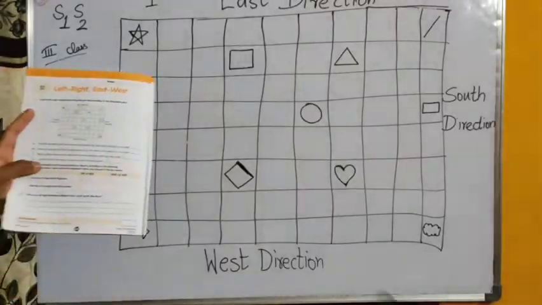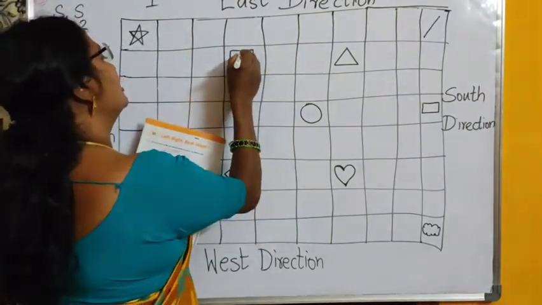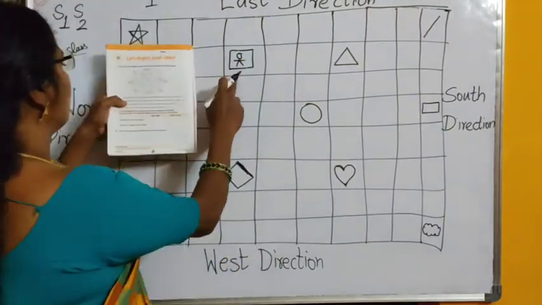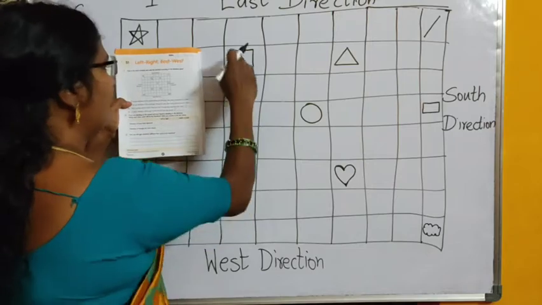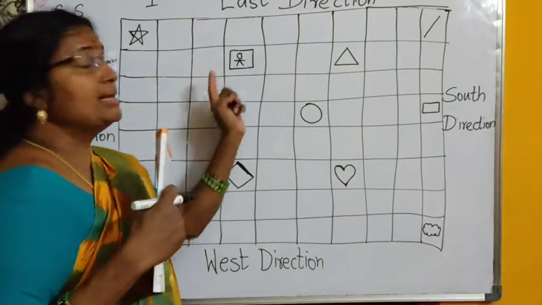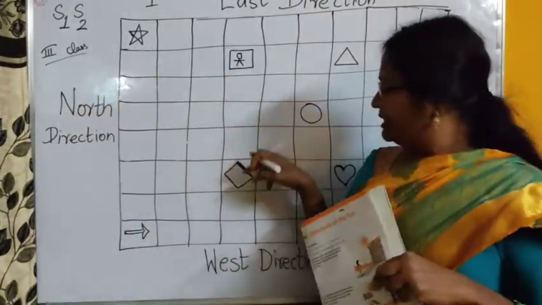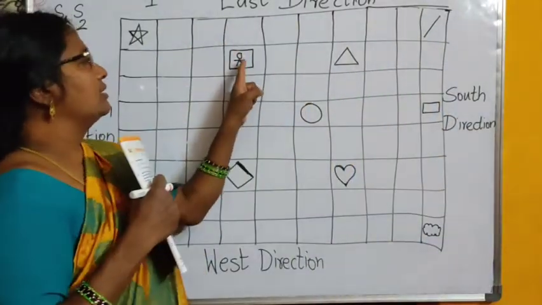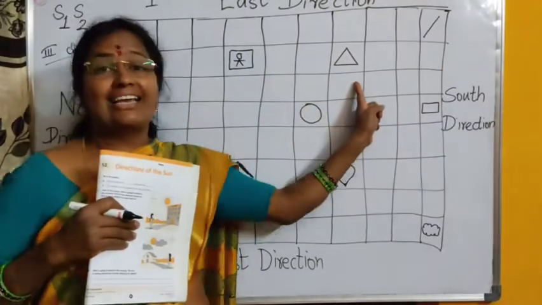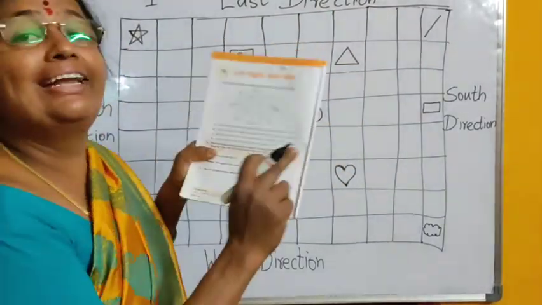Okay, so what are they saying? For example, this is you. I'll draw your picture here. You are standing here on the square. If you are standing on the square and you are facing the diamond, then which symbol is to your left? Your left hand side is here. So which symbol is there? It is the triangle. So in this fill in the blank, you write triangle.